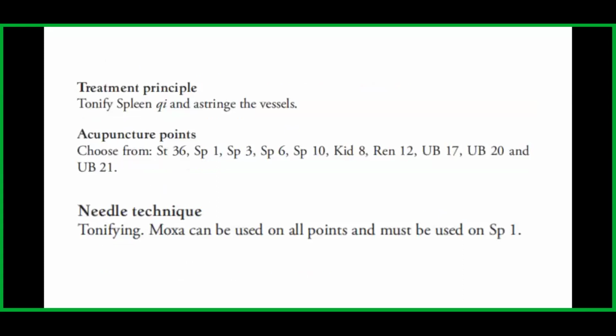The treatment principle is tonify spleen qi and astringe the vessels. And the acupuncture points to choose from are stomach 36, spleen 1, spleen 3, spleen 6, spleen 10, kidney 8, ren 12, bladder 17, bladder 20, and bladder 21. With the needling technique of tonifying, and moxa can be used on all points and must be used on spleen 1.